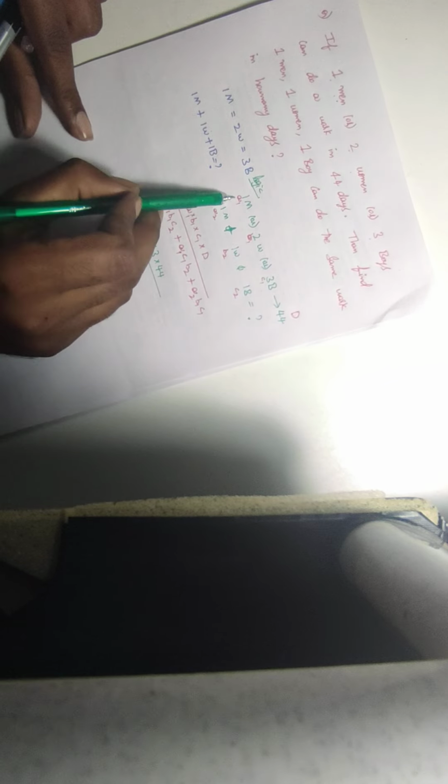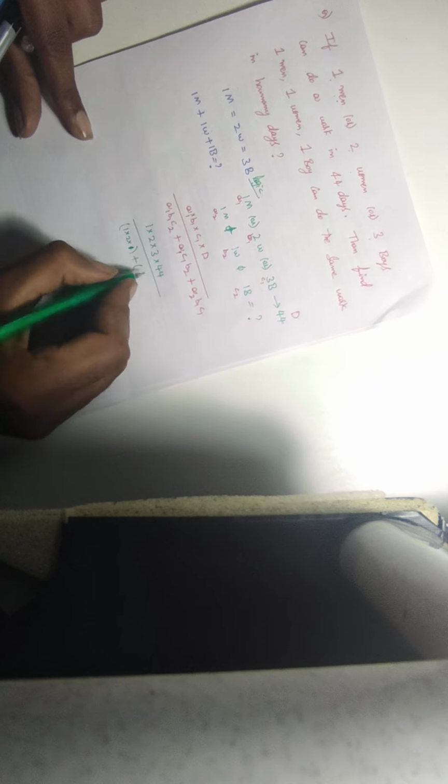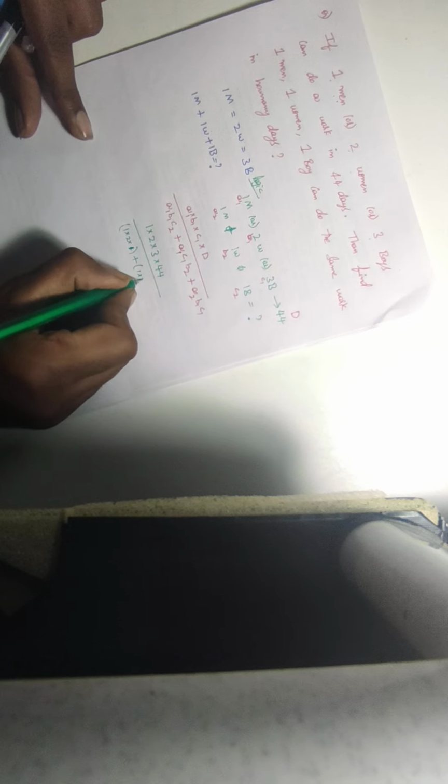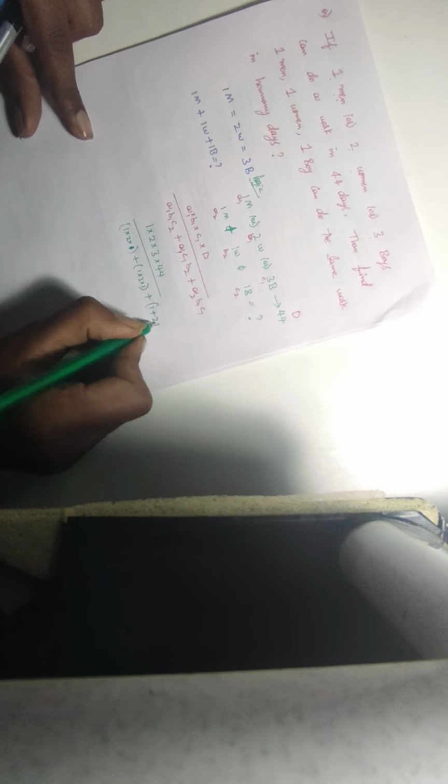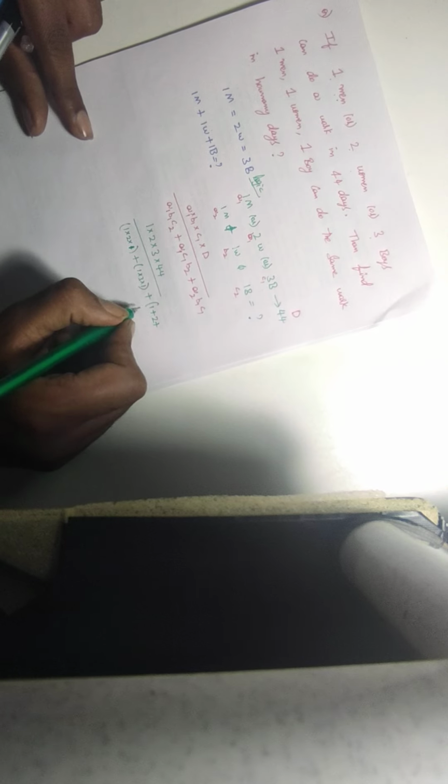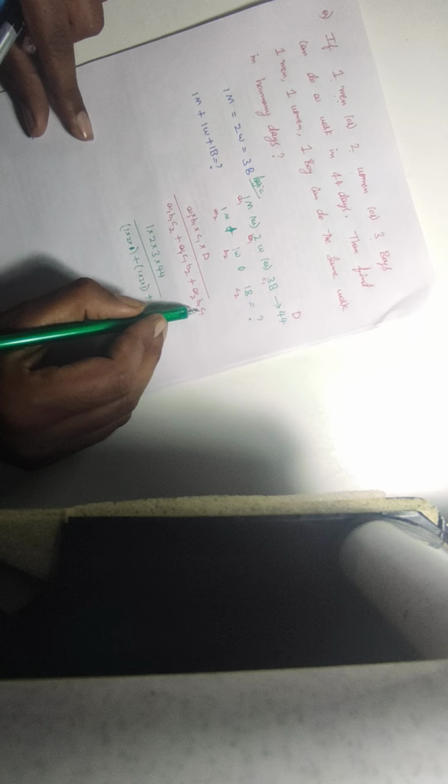A1 is 1 man, 1 into B1 is 2 into C1 is 3 into 44, divided by A1 into B1 into C2: A1 is 1, B1 is 2, C2 is 1, plus A1 is 1, C1 is 3, B2 is 1, plus A2 is 1, B1 is 2, sorry, B2 is 2, C1 is 3.